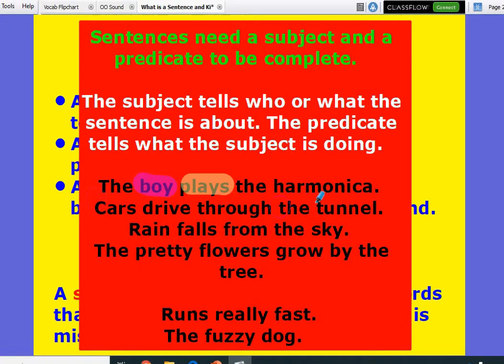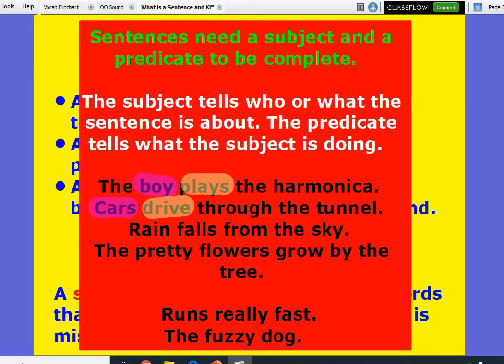Alright, what about cars drive through the tunnel? What's the subject? Who or what is it about? Who or what is doing something? Yeah, the cars. And then the predicate is what are they doing? So the cars drive, right? They drive through the tunnel. But you just have to do the one word. So subject and predicate. If a sentence has a subject and a predicate, it's going to be a complete sentence.